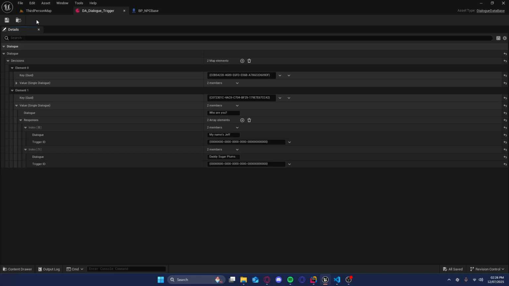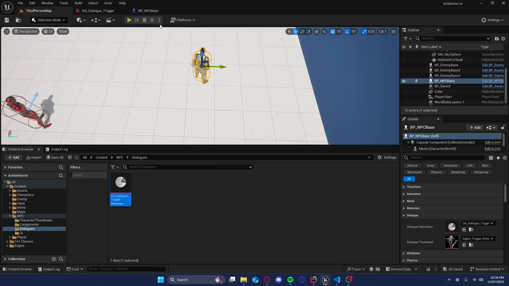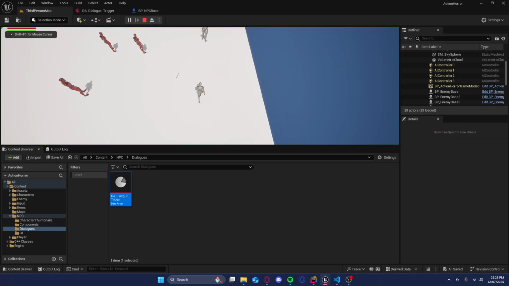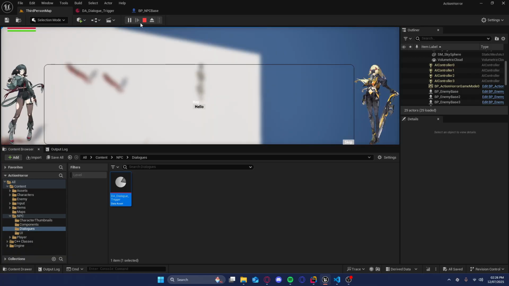So let me launch this in standalone. All right. So when we walk up to the NPC, there's an interactable, which gives us the option to interact with, which triggers a delegate, which then launches up this, right?